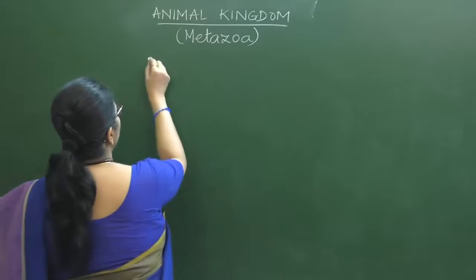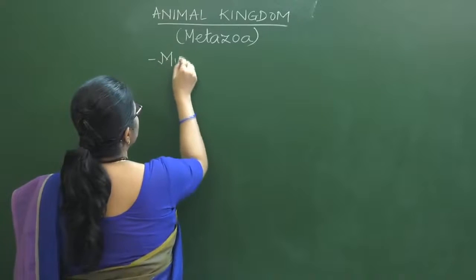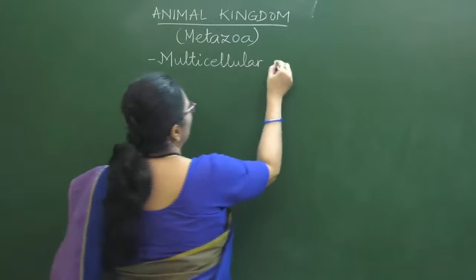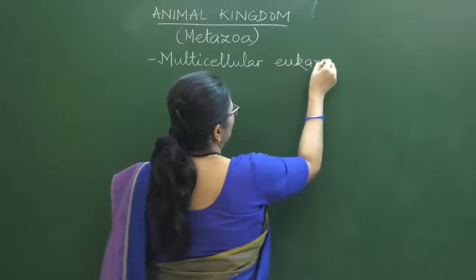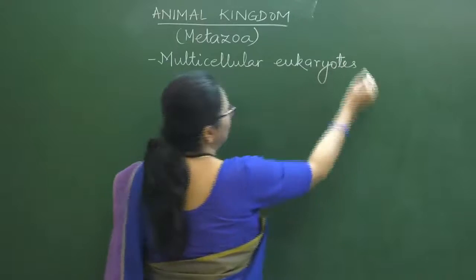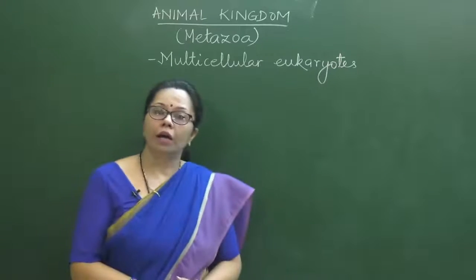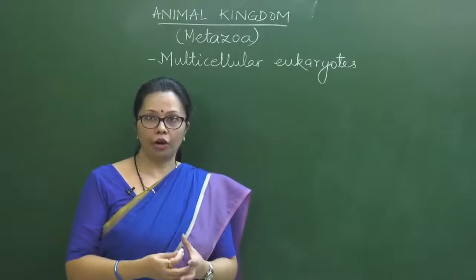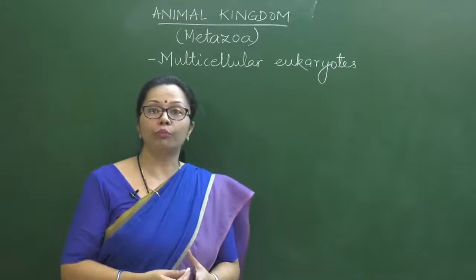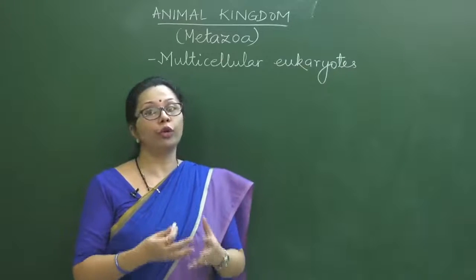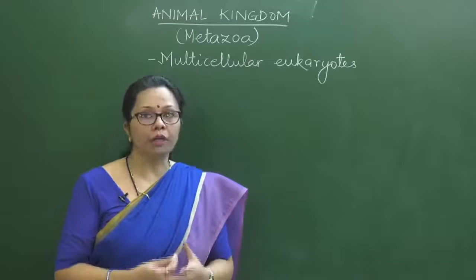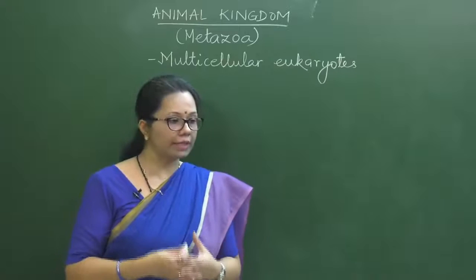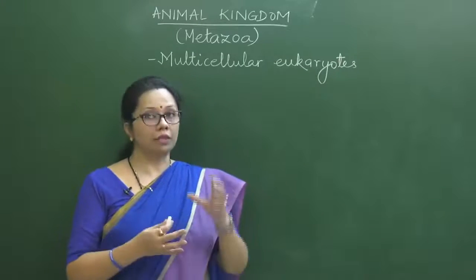First thing we can mention is that these are multicellular eukaryotes. That means their body is composed of many cells, and of course eukaryotes, you know that their nuclear material is enclosed in a membrane and they have membrane lined organelles as well, right? So this is the first thing.